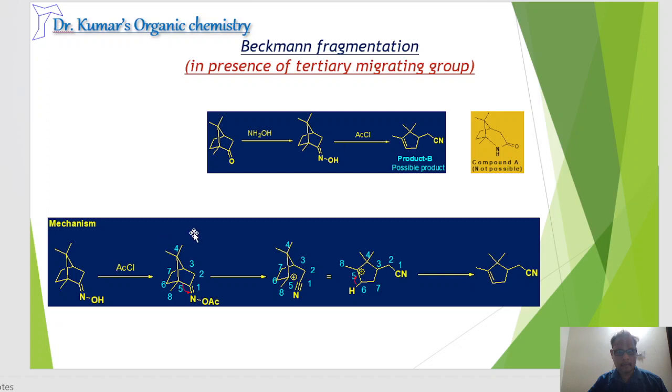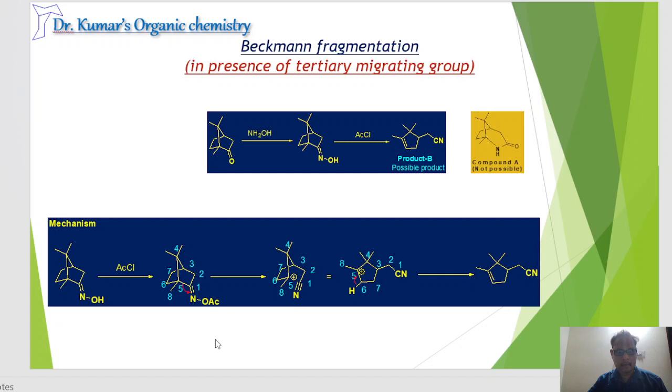If you go through the mechanism, we can clearly understand why instead of product A we are getting product B. Here I gave the numbering 1, 2, 3, 4, 5, 6, 7, 8. After treatment with hydroxylamine and acetyl chloride, we get the corresponding oxime acetate. We already know that the tertiary carbocation is more stable. Why is it more stable? Because of the inductive effect.